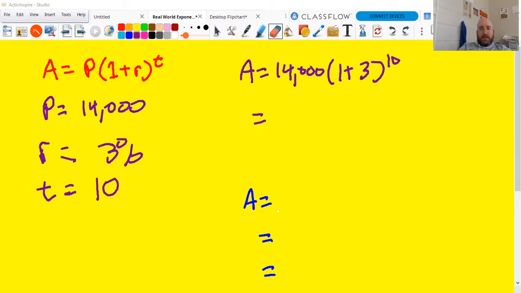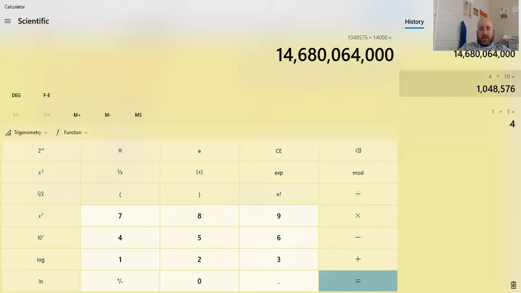I just clicked on it. It says screen sharing. I think this thing's better about it now, but let me make sure. Yeah, it still says I'm sharing active. Okay, so let me actually show the calculator. I always forget to do that when I start this first. All right, I did 1 plus 3 is 4, 4 to the 10th power, 1,048,576 times 14,000. You get 14 billion.